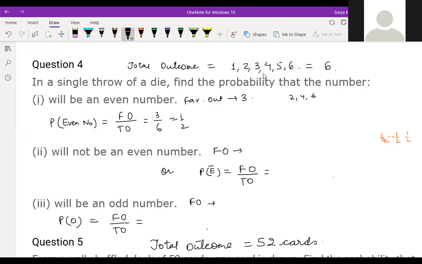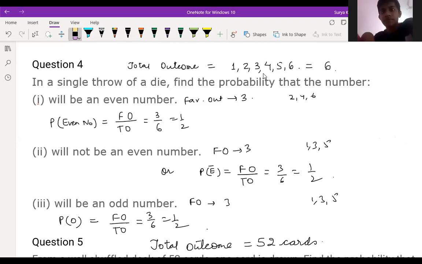Not an even number means odd numbers. That is 1, 3, 5. That is 3 only. So 3 by 6. That is 1 by 2. Odd number is 1, 3, 5. So answer is 3. So 3 by 6. That is 1 by 2. Hope everyone got the answer, children? Yes. Now question number 5.